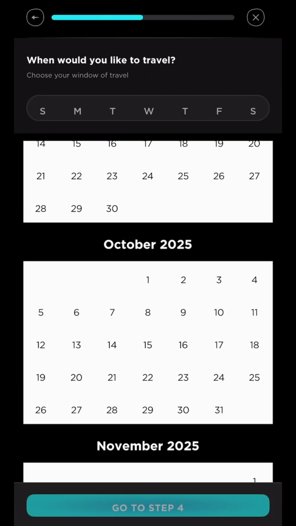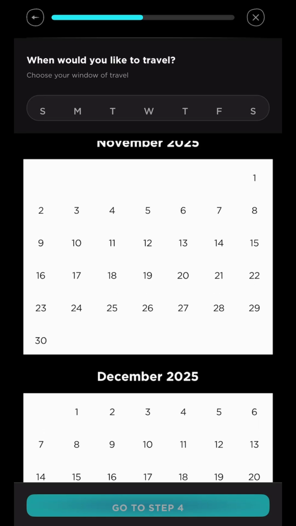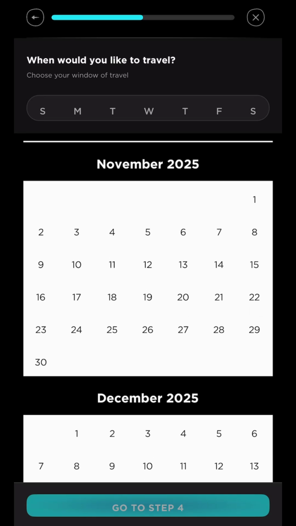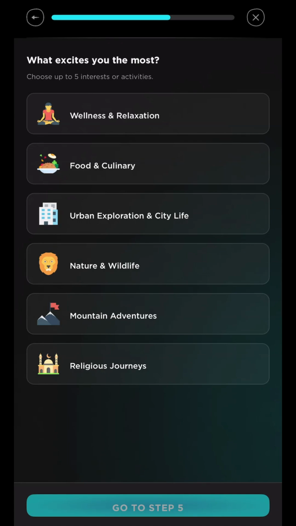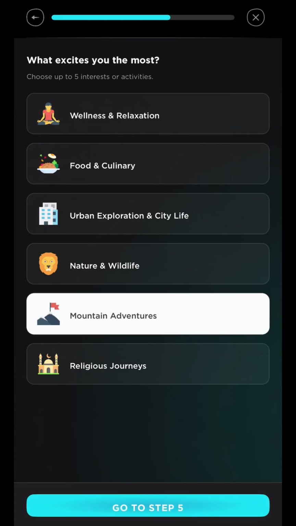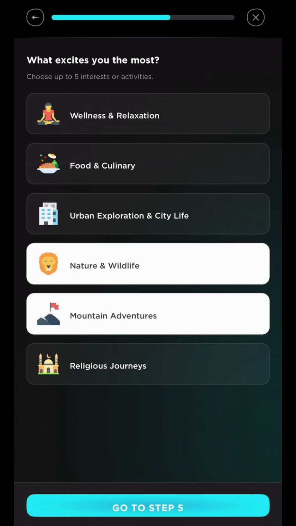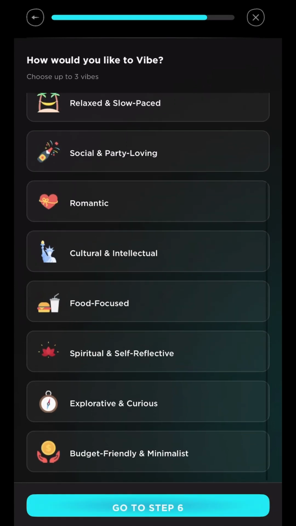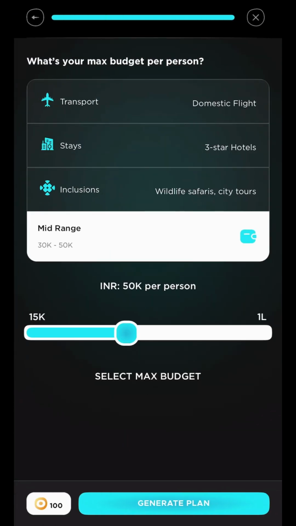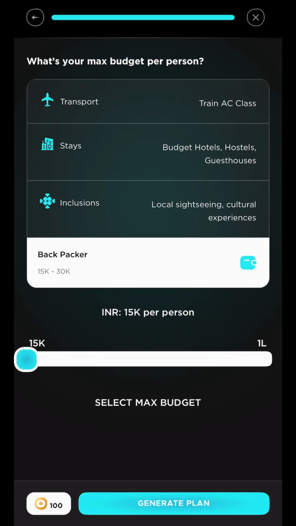The next step is to select dates for travel. I will pick a date in December. Next, we select mountains and nature as our interest, as well as adventure as the vibe. Finally, we select a suitable budget, that is 15K per person for this trip.